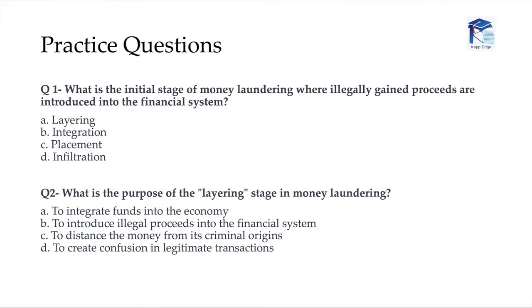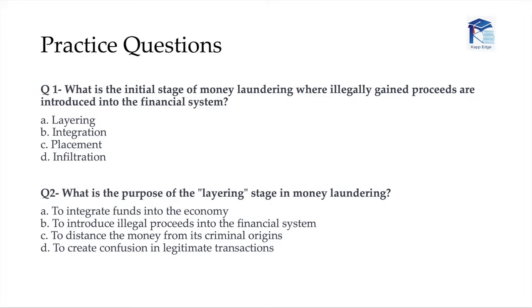So the question says, what is the initial stage of money laundering where illegally gained proceeds are introduced into the financial system? Well, very first basic question. Now, without spending too much time, recall the 3 stages of money laundering. What are those?